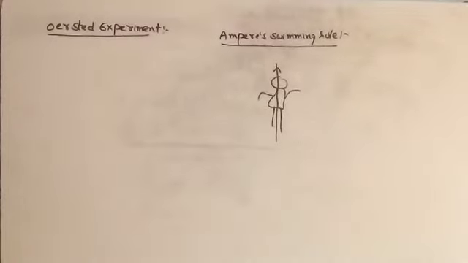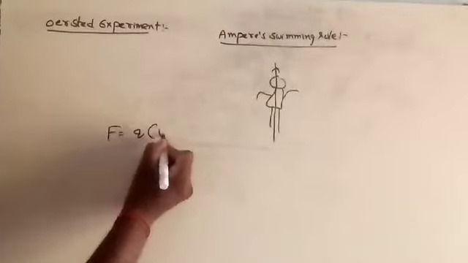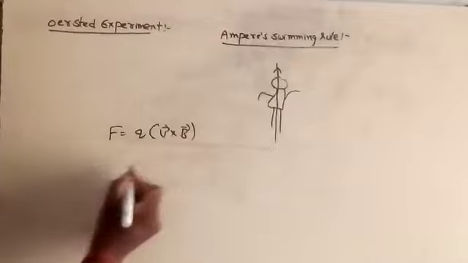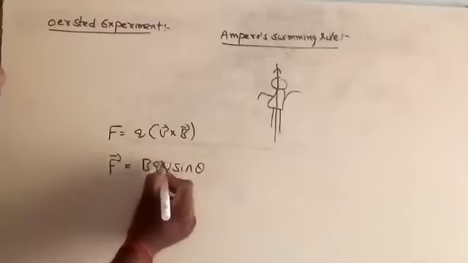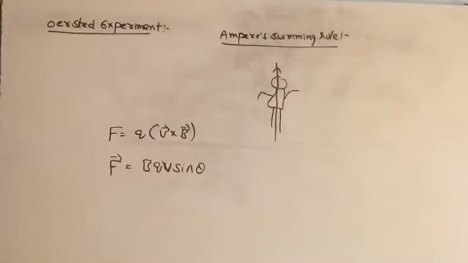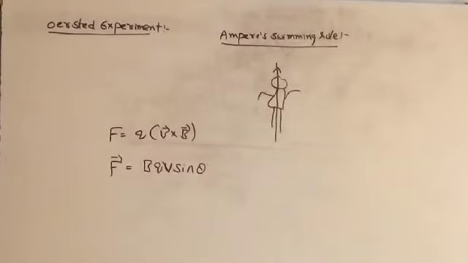Then, if the charged particle is placed inside a magnetic field, it will experience a force. What is that force? F is equal to Q into V bar cross B bar, or F is equal to BQV sin theta. When is it maximum, when is it minimum? Suppose if the velocity vector and B bar both are parallel, then the force is minimum. If the velocity vector and B bar are perpendicular, then the force is maximum. If the particle is not moving, in such a condition also, the force is minimum.